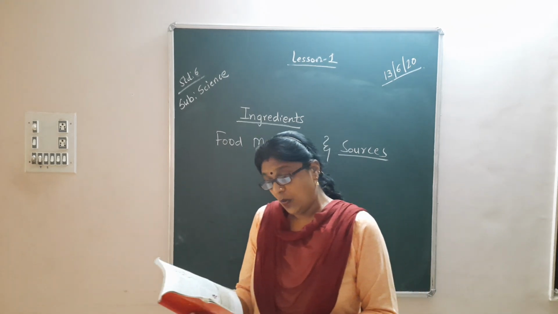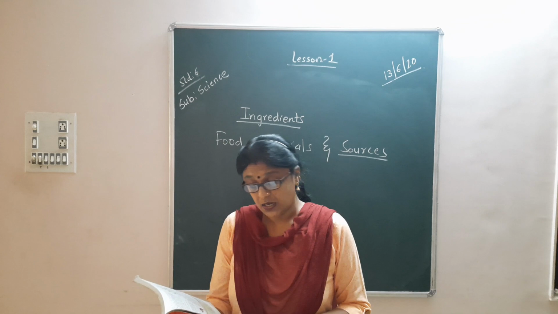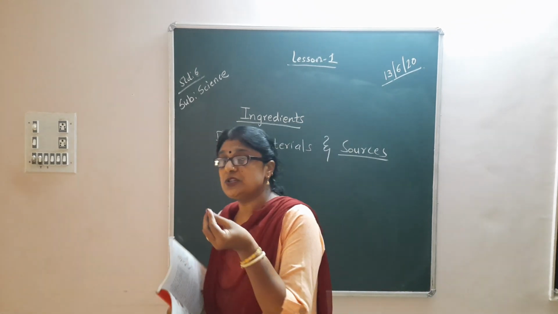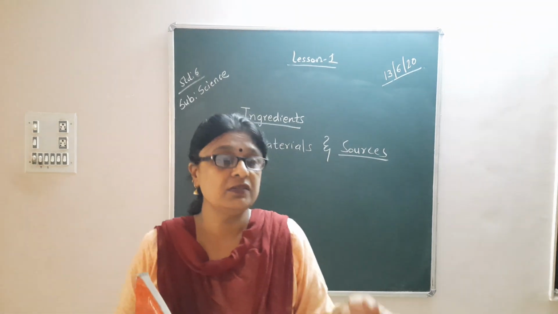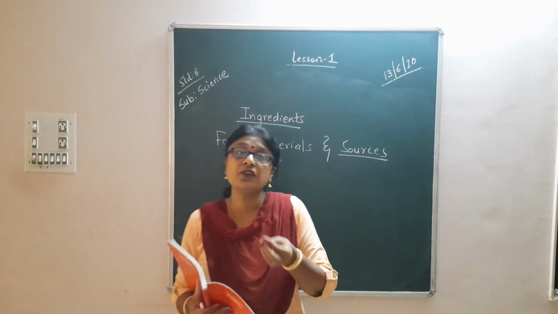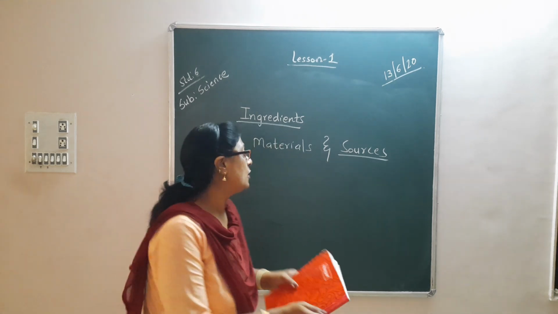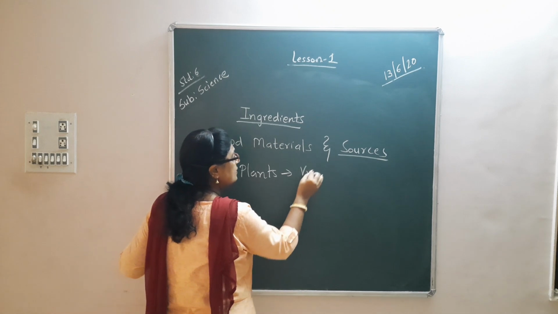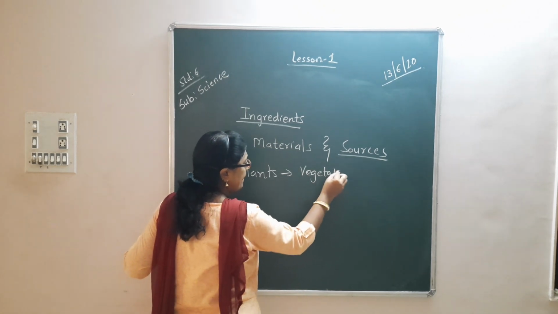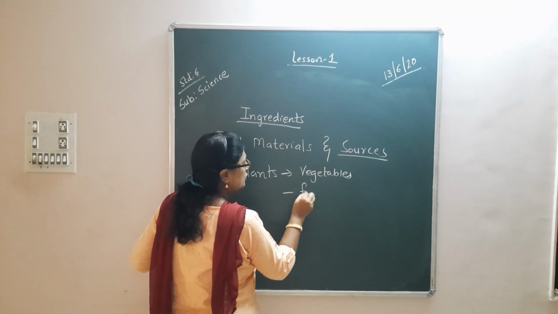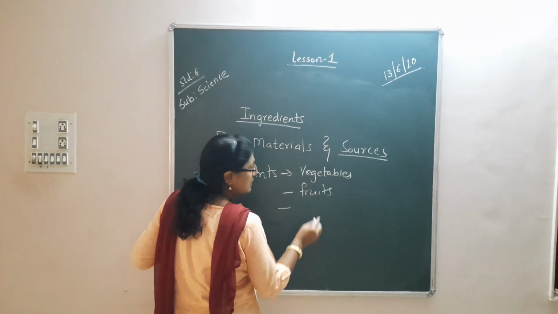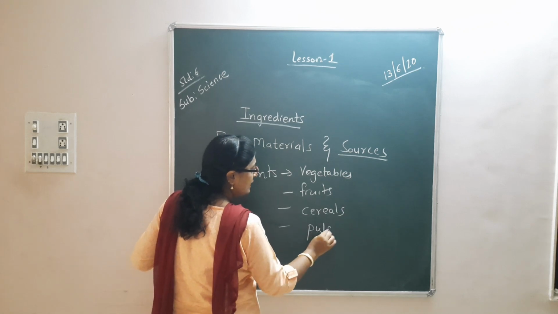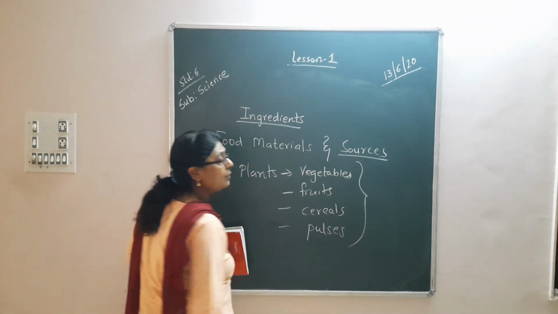Okay, then where do food items like milk, egg and meat come from? We see that we get all the pulses, cereals, fruits, vegetables from plants, right? Plants provide us with vegetables, fruits, cereals, pulses. All these food items we get from plants.